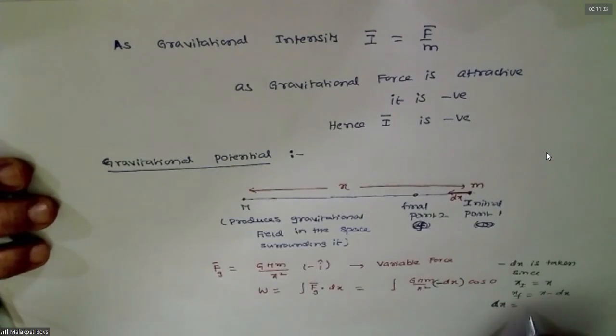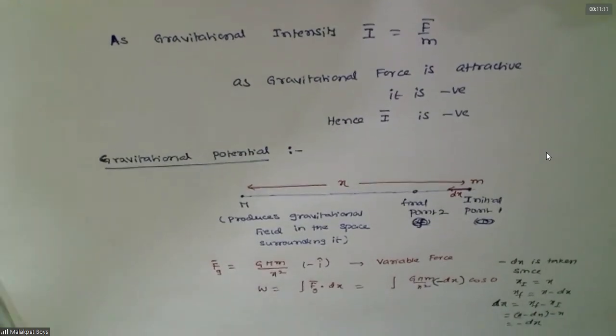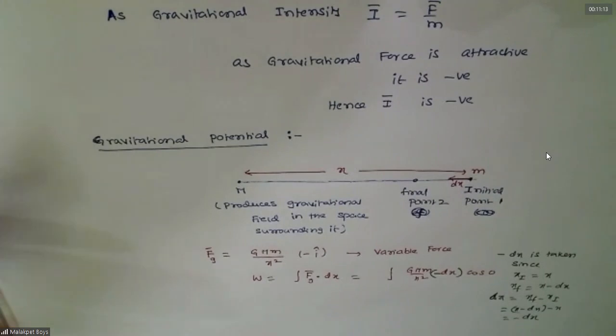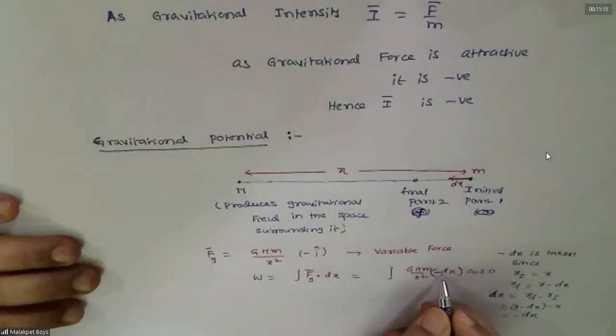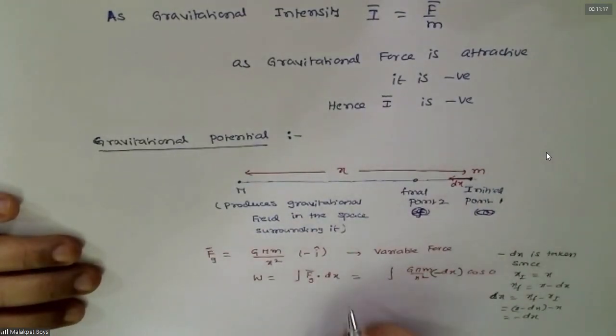So what is dx? Negative. What calculus have you completed? Note this. If this negative sign is not taken, the whole derivation will go wrong.